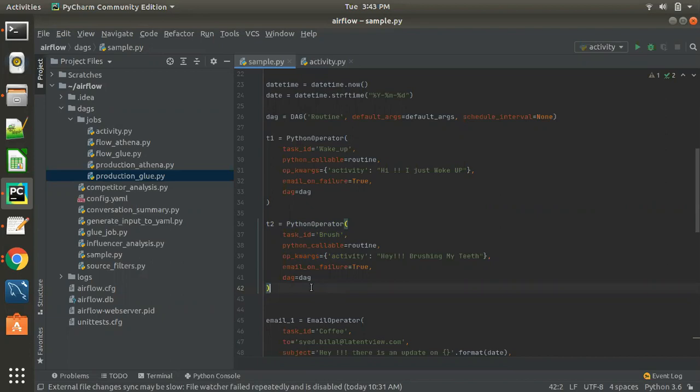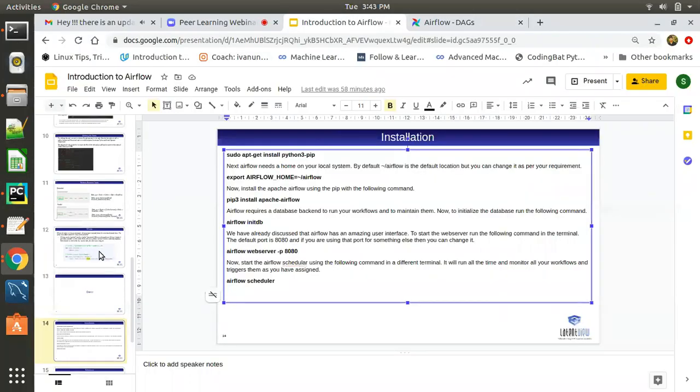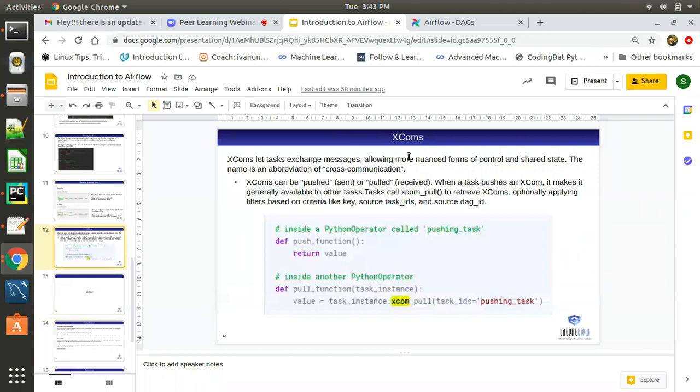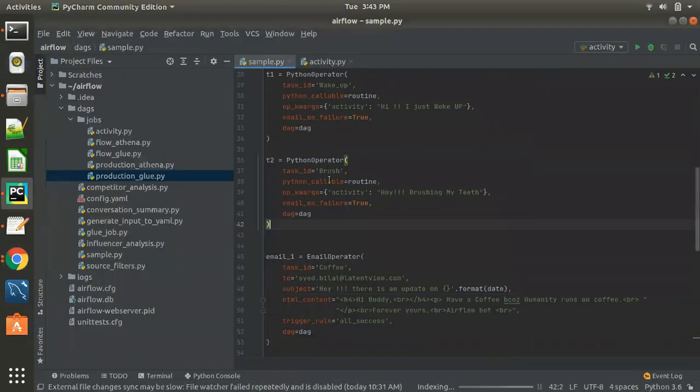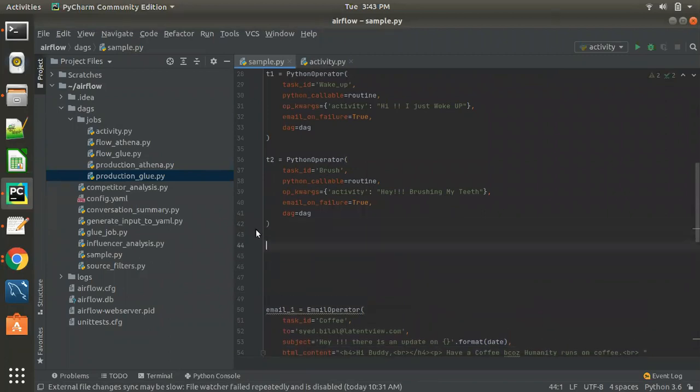AWS, as I said. I'll also try to cover one more thing which we have discussed already. This is XCom, which we used in our project. In our pipeline, we may definitely need to exchange messages between tasks. I'll try to cover both, running parallelly.